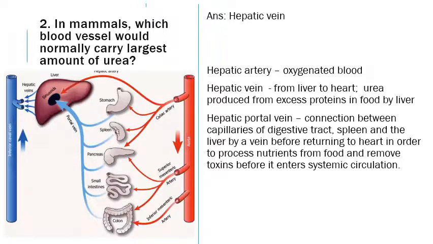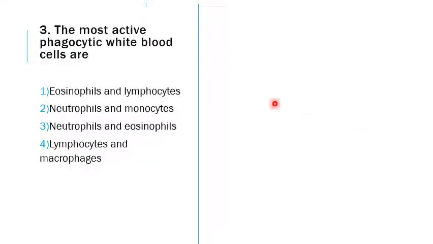The next question is, the most active phagocytic white blood cells are. Phagocytosis is the engulfing or swallowing of foreign bodies or toxins. So which one is doing that more actively, faster and more effectively? Among these cells, the answer is the neutrophils and the monocytes.